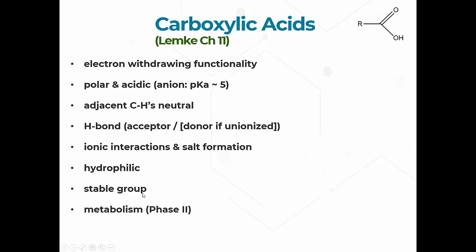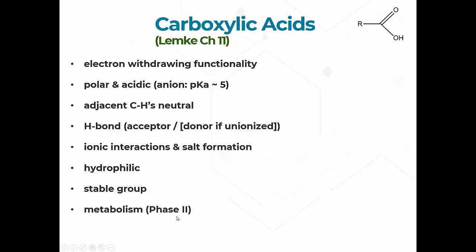In fact, you'll see in most metabolisms, if a carboxylic acid is possible, it is often the observed end metabolite that we see. And it can be metabolized, but only with phase 2 type metabolism. When we talk about metabolism, we'll talk about the difference between phase 1 and phase 2.